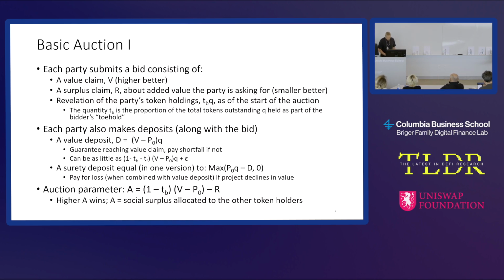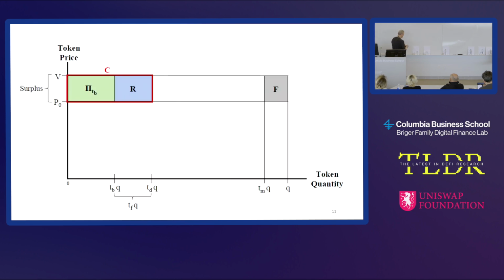All right, then there's the other deposit, the surety deposit. I'm sorry, I should have left the slide up. What is that? What we're doing in this auction mechanism is creating control that doesn't have to be accompanied by owning a majority of the tokens. In fact, it doesn't have to be accompanied by any token ownership. So we're creating an empty voting scheme, where the control party has voting control, but the ownership might not match with that at all.